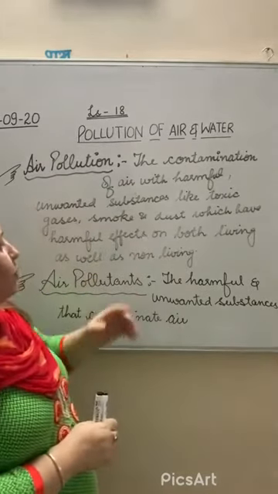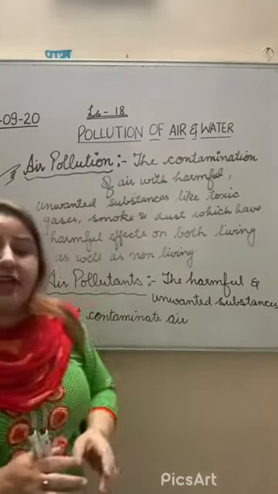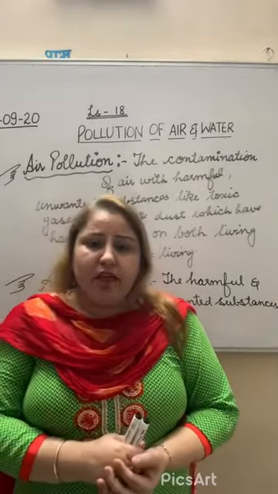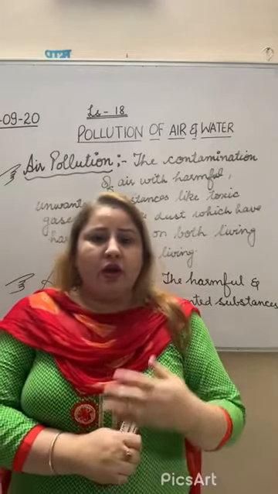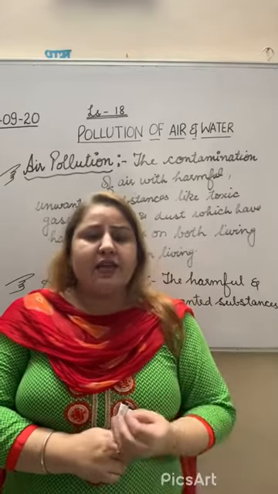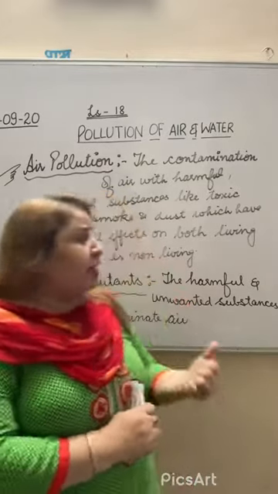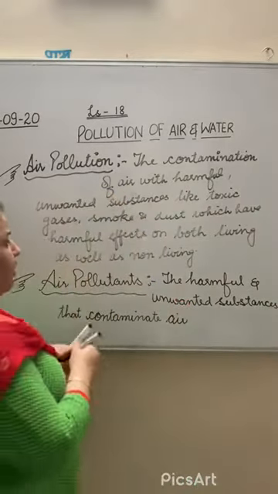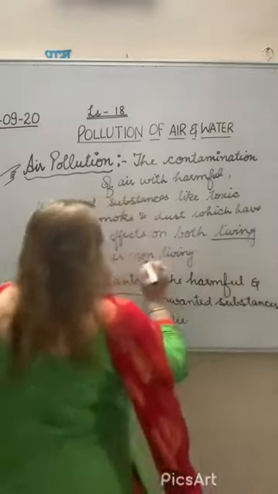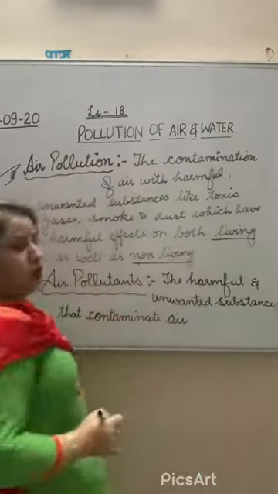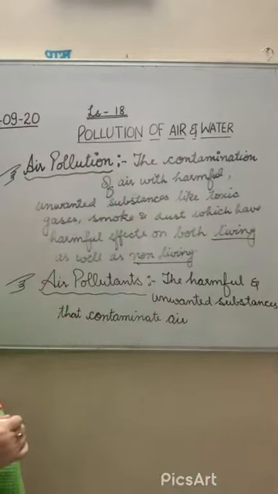When these are floating in the air and they affect the life of both living and non-living objects, then it is called air pollution.